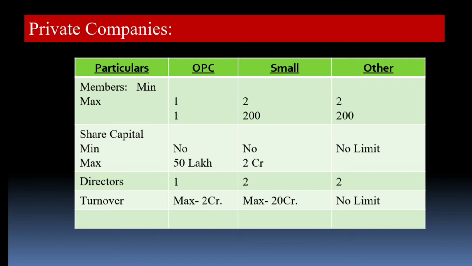So in the OPC the members are one. Under the small company, the minimum required is 2 and the maximum is 200. The number of members cannot go beyond 200. In the other private companies, the minimum is 2 and the maximum is 200.